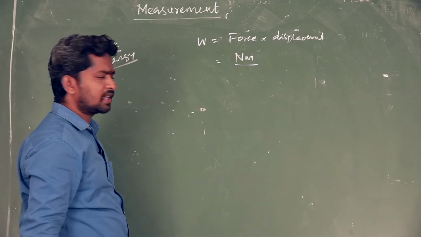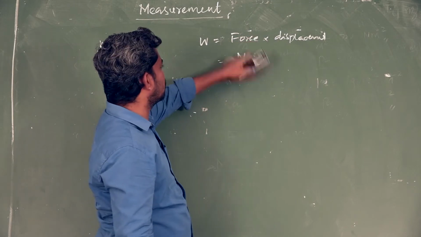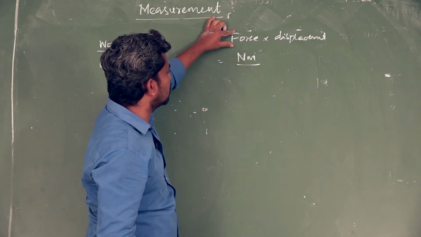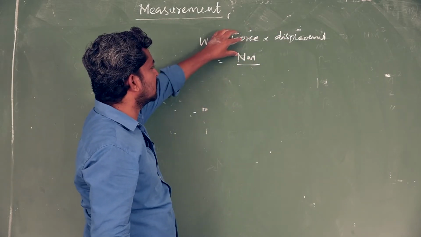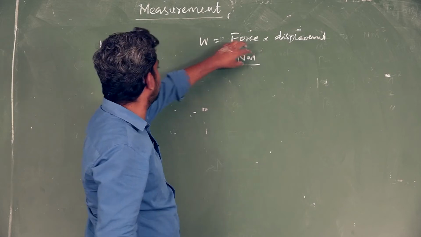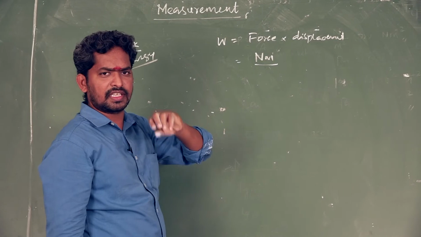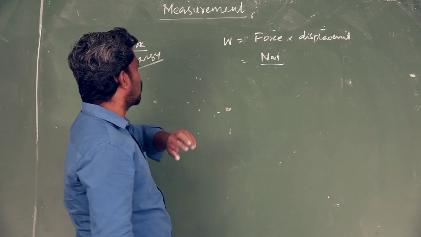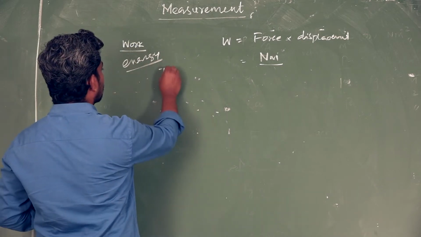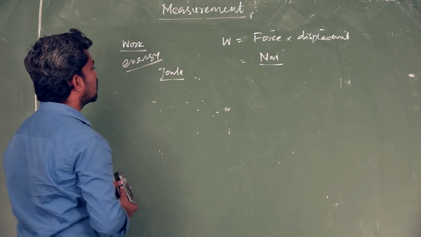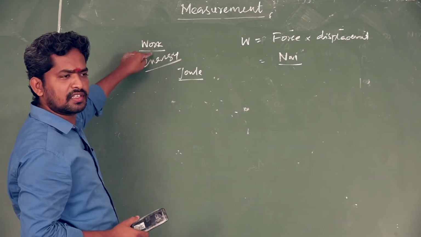Work done or energy. Work is equal to force into displacement. The unit of force is Newton, displacement is meter, so Newton meter is the unit of work. Based on the SI system, what is the unit of work or energy? Joule. Joule is the SI unit of work, or energy, or work done.